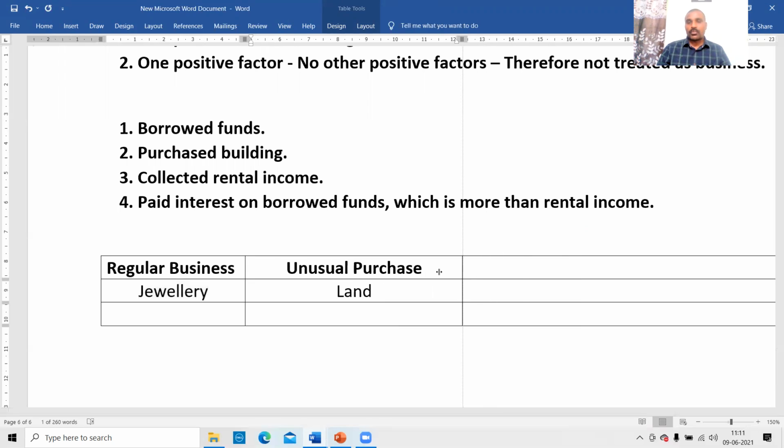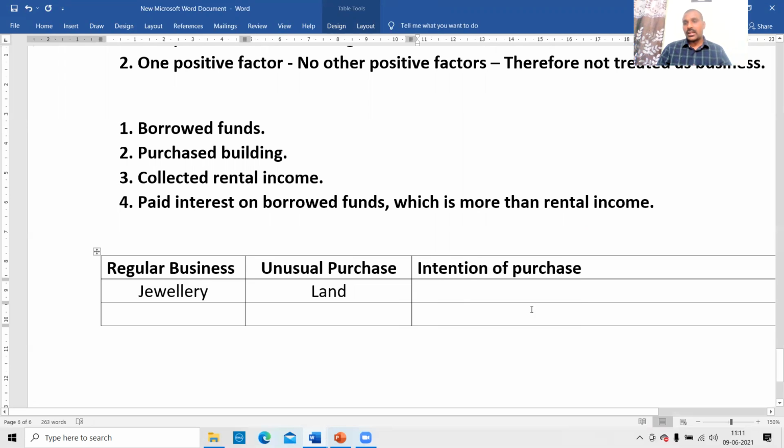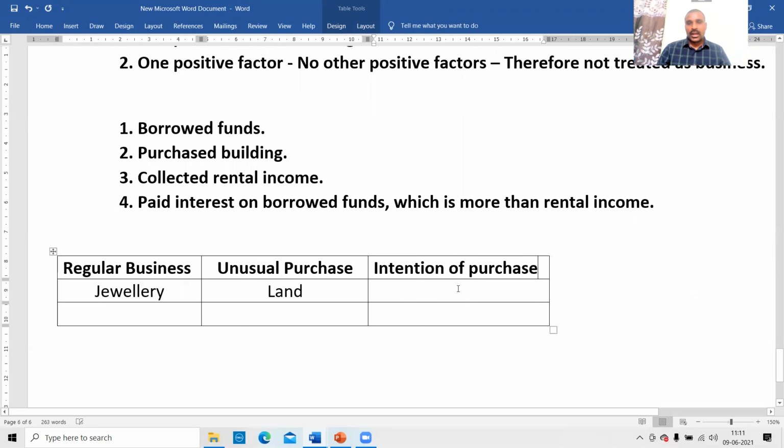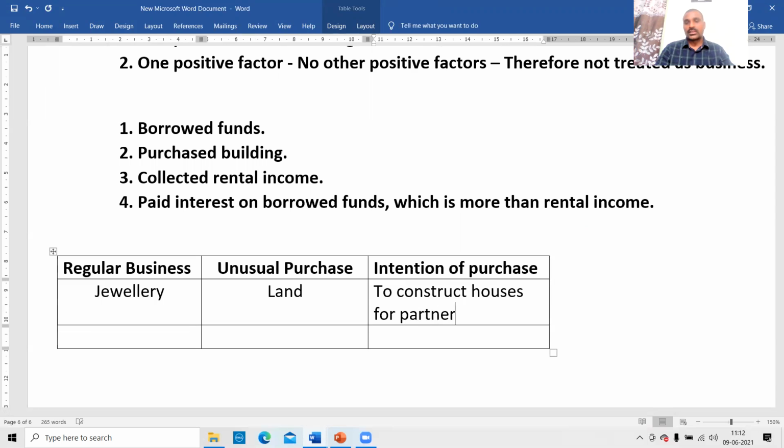So what is the purpose of the purchase? Intention of purchase. Why have we purchased the land? Tell me. The intention of purchase is to construct houses for the partners. Regular business is jewelry. Unusual purchase is land. Intention of purchase is to construct houses for partners.